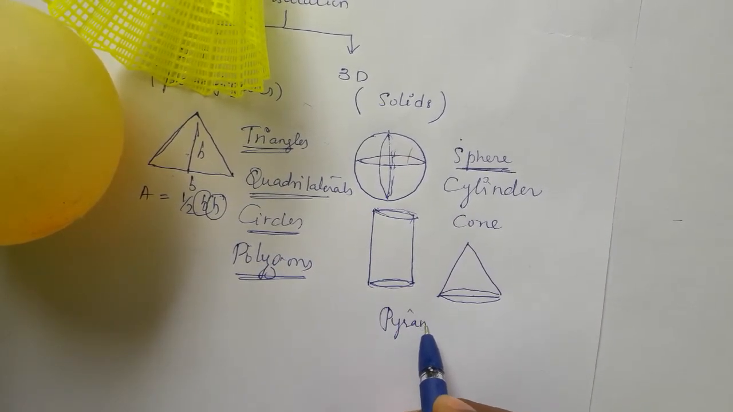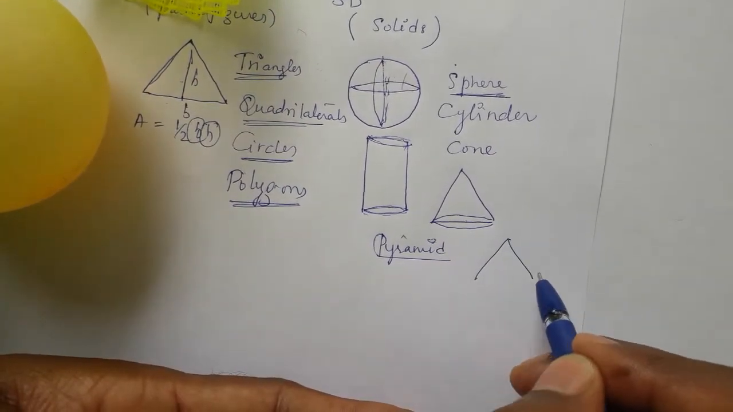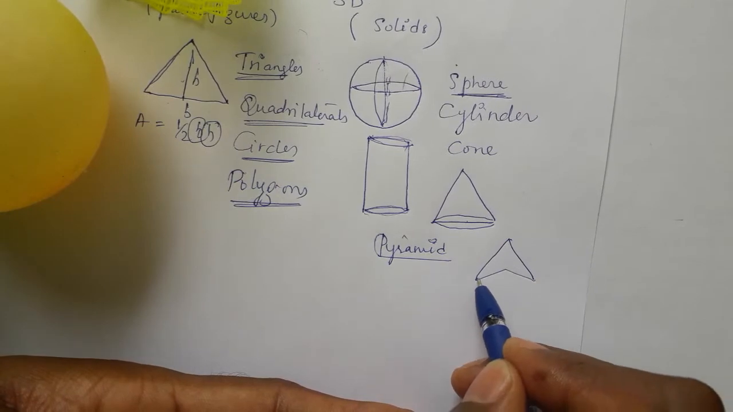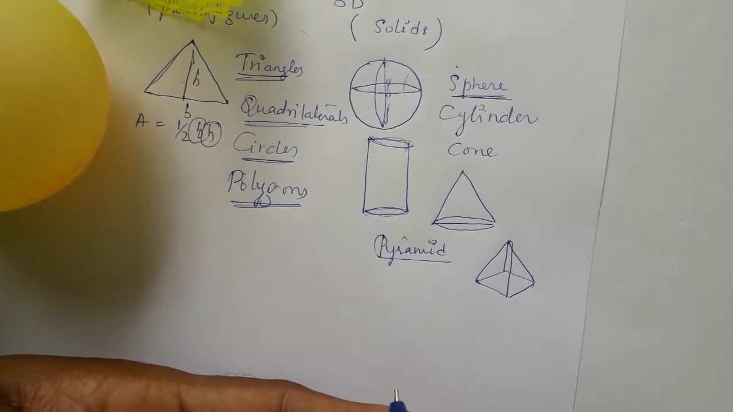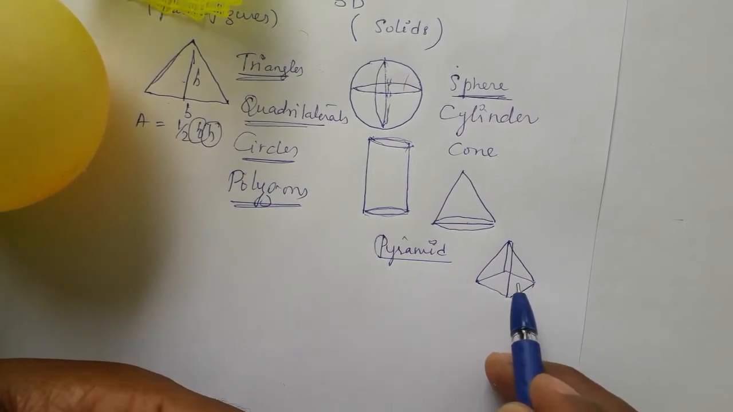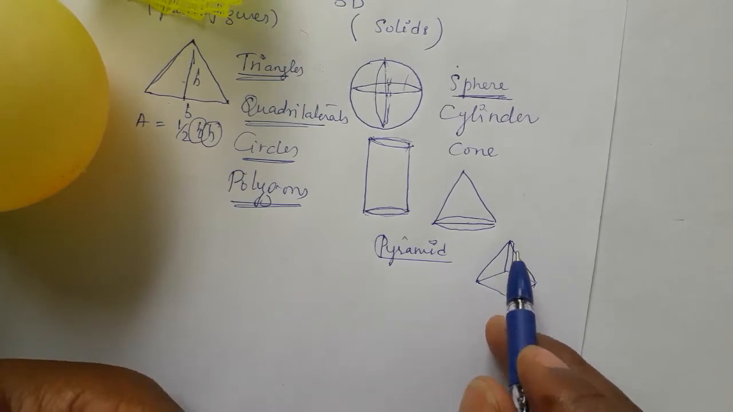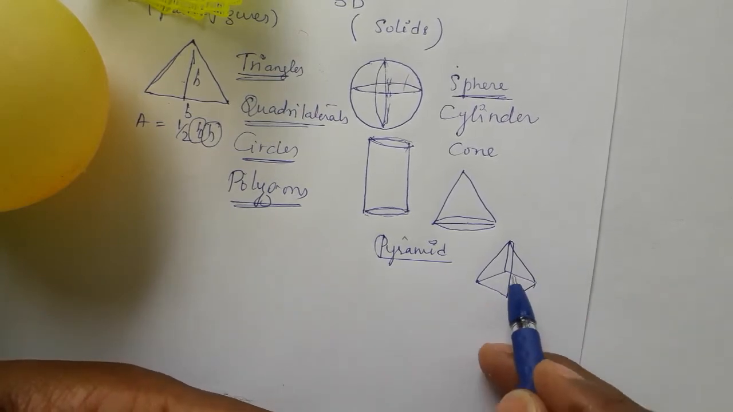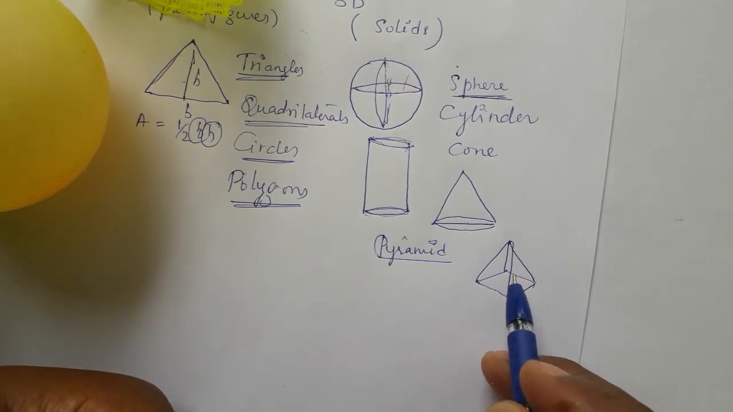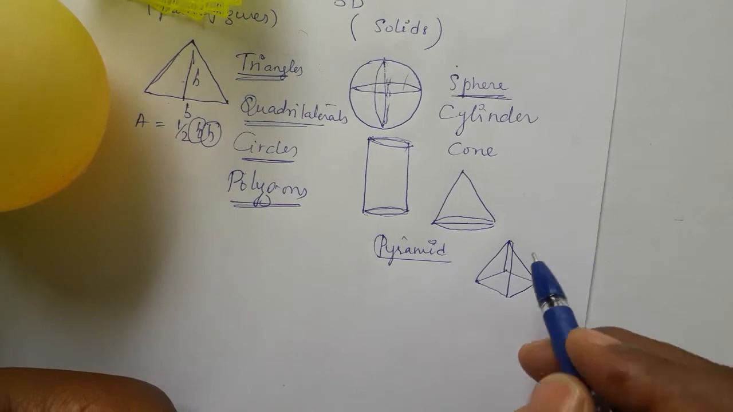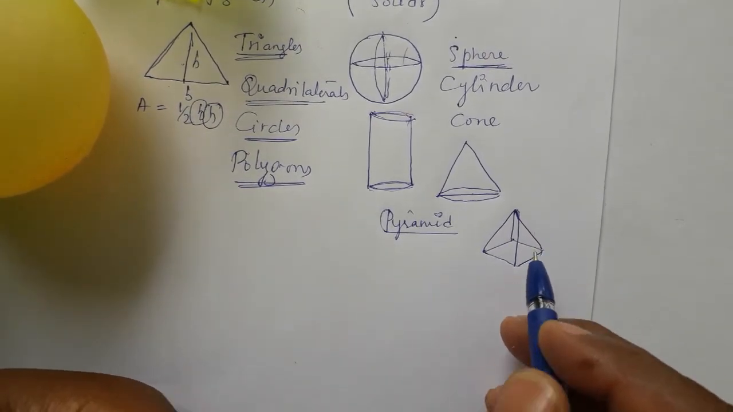A pyramid is also one of the best examples of solids. You can see pyramid shapes. So this is the best example of a pyramid, a square-based pyramid. There are square-based pyramids, triangle-based pyramids, and so on, depending on the number of sides of the polygon at the base. So it is a square-based pyramid. In Egypt, you can see this kind of shape in real life.